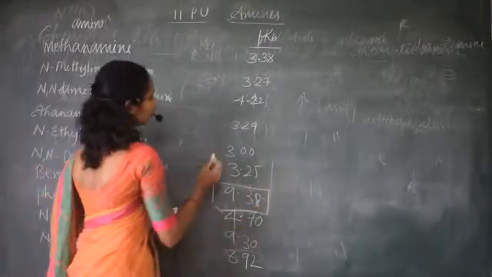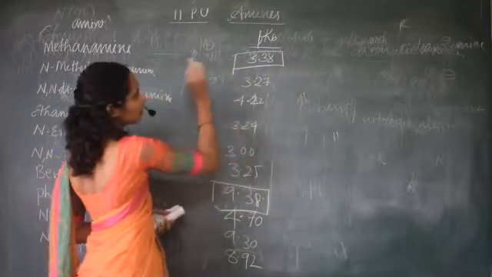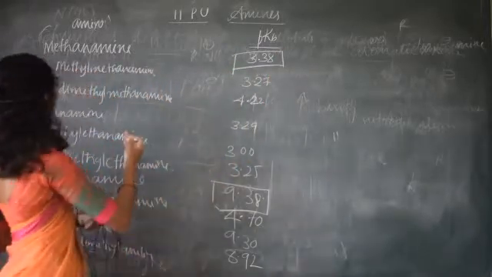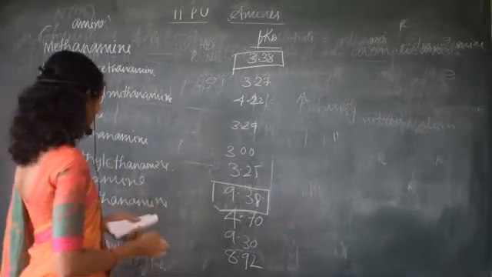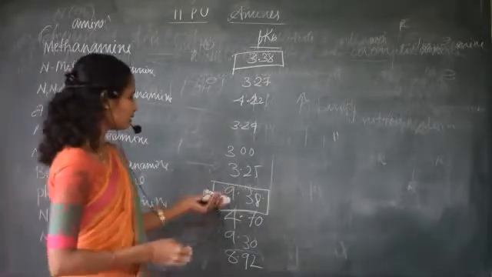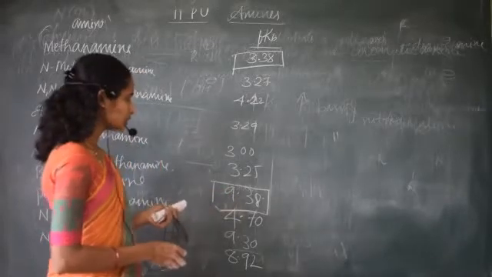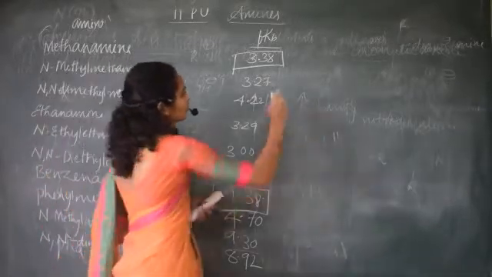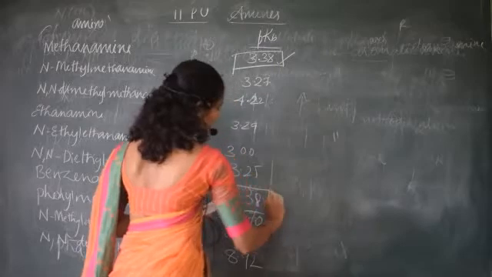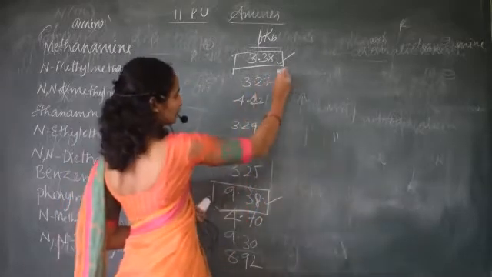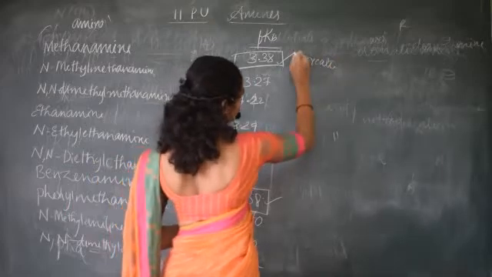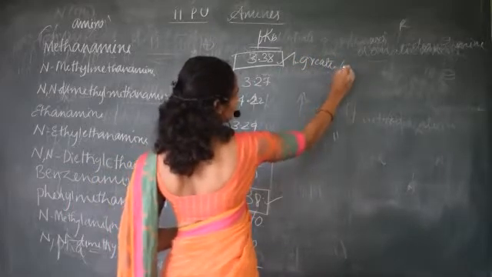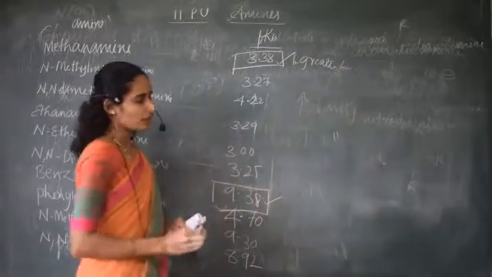Now, if we compare methanamine and the last, N,N-dimethylaniline, or I will just compare with simple aniline. Methanamine is nothing but a primary amine, right? And here it is an aromatic amine. The pKb value of this is very low, here it is very high. Lesser the pKb value, greater the basic strength, right?